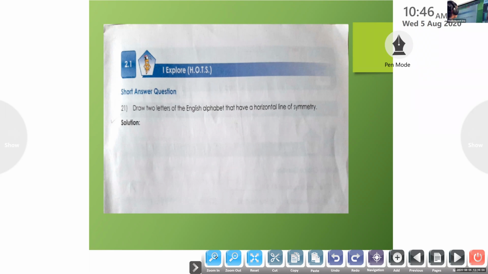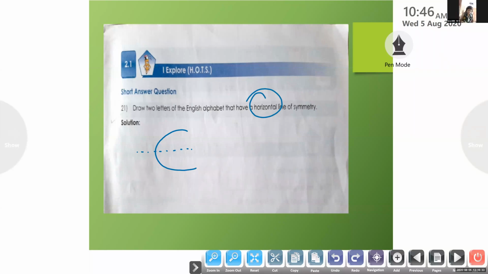Laya, please read question number 21. Draw two letters of the English alphabet that have a horizontal line of symmetry. Okay. You can take any two English alphabets that show it. E. Okay. So I will show you one letter, that is C. You have to show the line of symmetry, that is a horizontal line. Here, look at this, horizontal line of symmetry.